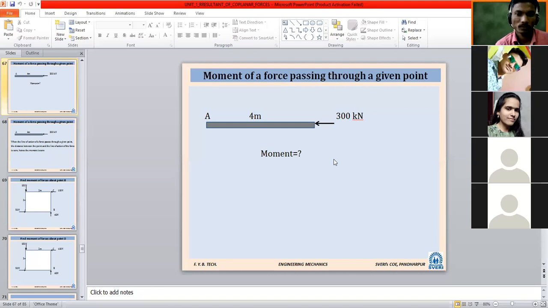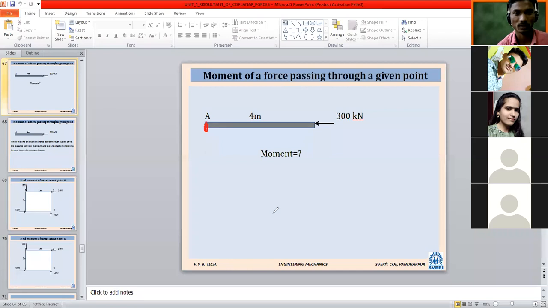Any more? Do you want some extra answer? It is as simple. Very good, whatever answer is given is correct, because if you see the law of transmissibility of force, if I extend this force, this force will go to point A. So the perpendicular distance is 0.